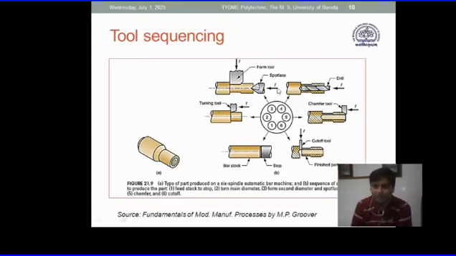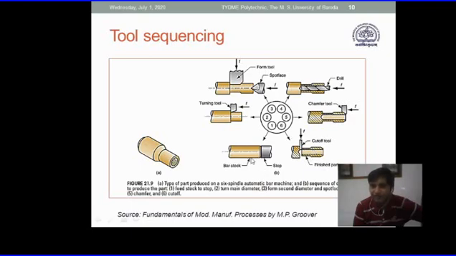Okay, so now as we have just discussed for three tools, that is three operations: rough turning, smooth turning, and drilling. So what is this sequencing? Say our turret lathe has 1, 2, 3, 4, 5, 6 faces and 6 tools are mounted. So tool number 1, tool number 2, tool number 3, 4, 5 and 6, that is cutoff.